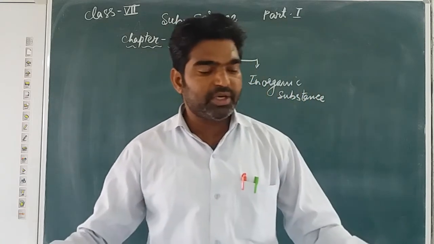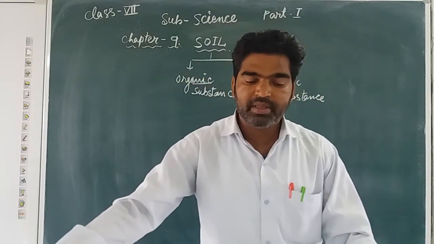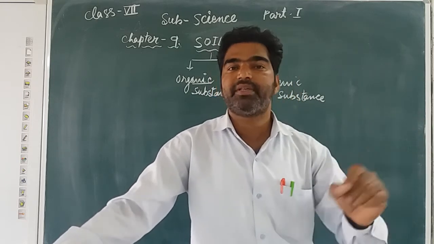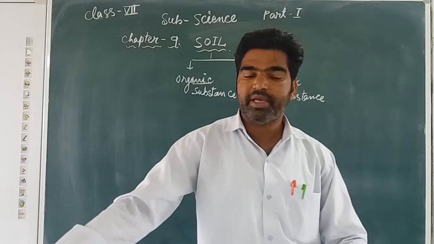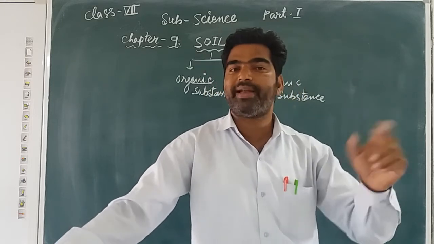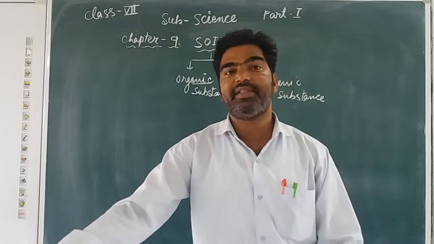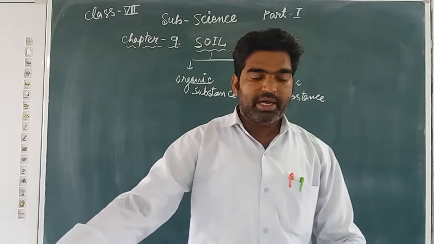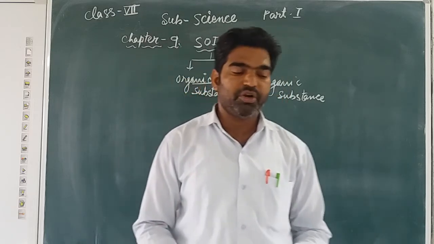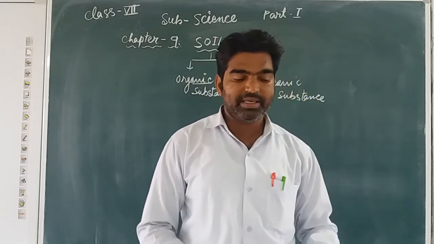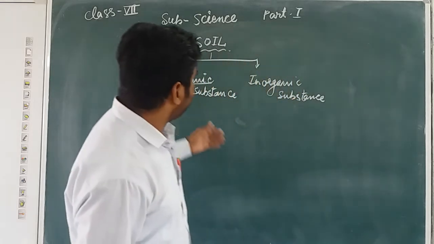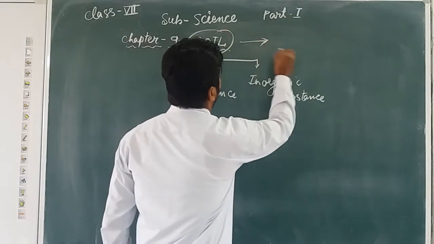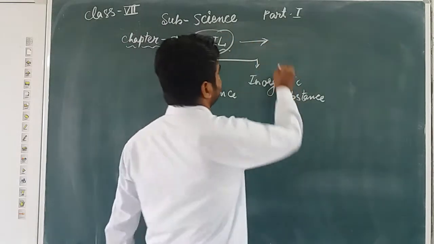Plants also provide oxygen to all organisms. The water cycle is regulated by plants, and plants help in the regulation of the water cycle. It is also helpful for maintaining the level of oxygen and other necessary components in nature or in the environment. Now next we discuss the formation of soil. Before that, we discussed the functions of soil, and now we come to know how this soil is formed. So this soil is formed by the process of weathering.